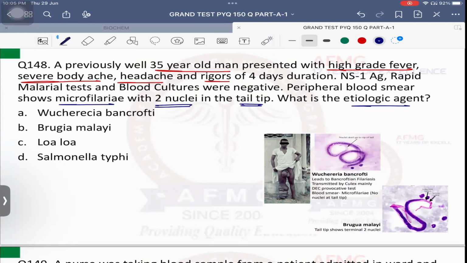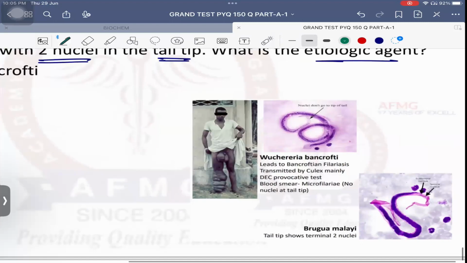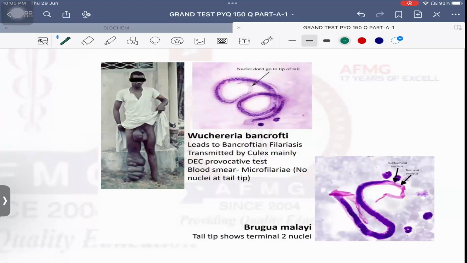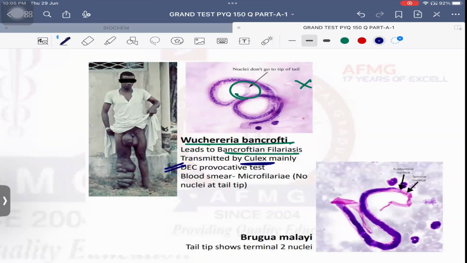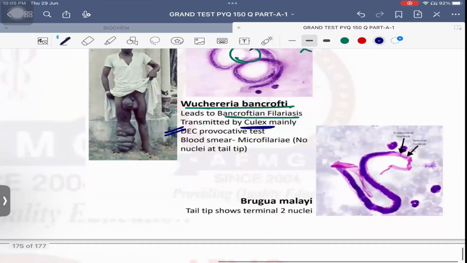Now, please remember, if they are saying microfilariae which is collected from blood sample, we need to see the tail tip. If the tail tip has no nuclei, answer is Wuchereria bancrofti, which is known to cause Bancroftian or lymphatic filariasis. The transmitting agent is Culex. Which one? Culex quinquefasciatus, known as Culex fatigans as well. The investigation of choice is DEC provocative test.